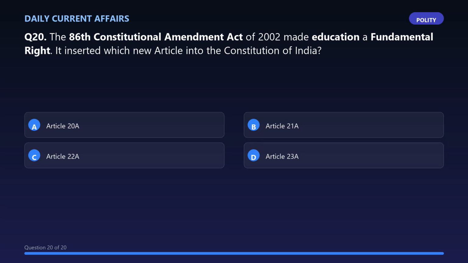Question 20. The 86th Constitutional Amendment Act of 2002 made education a fundamental right. It inserted which new article into the Constitution of India?